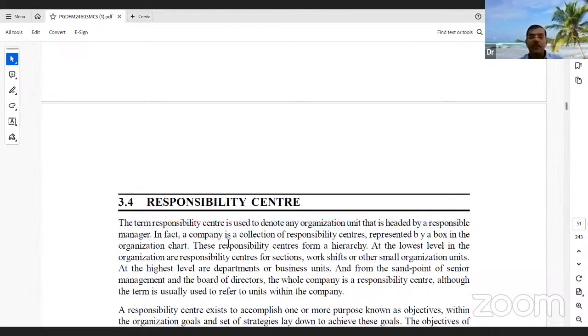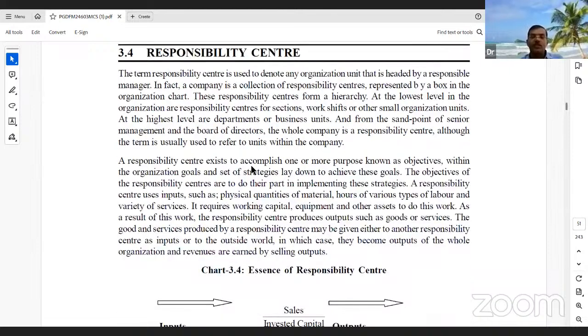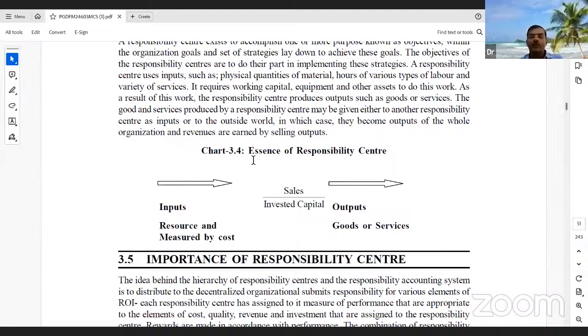In fact, a company is a collective responsibility center represented by a box in an organization chart, right? Here you can see the issues of a responsibility center. Whatever the inputs are, there are four we can use: land, labor, capital, and entrepreneurs or enterprise.